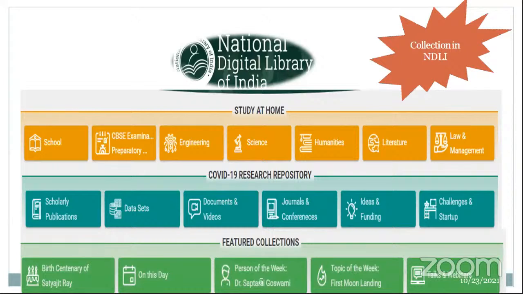And what are all the other featured collections? For example, if they are updating with the various featured collections, like if I want to know about a particular people's collection, for example, every week and every month they have a different kind of featured collections. Like for last month they will be updating with the birth centenary of Sajjad, and on this day what is happening, and person of the week.